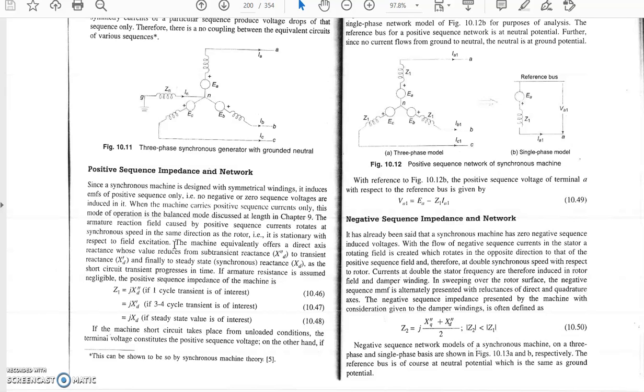When we provide the supply, the induced EMF will be generated, and one thing to note here is that the induced EMF will be generated only in the case of the positive sequence.